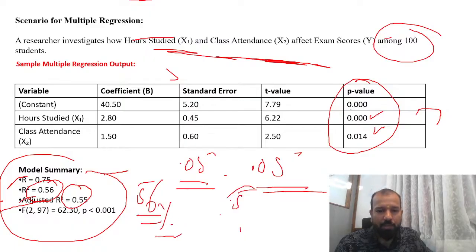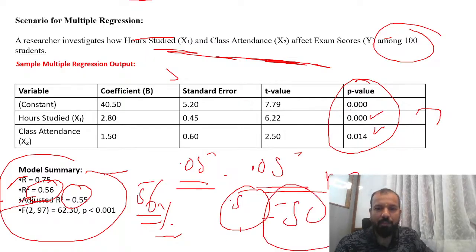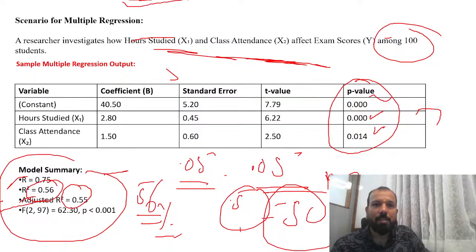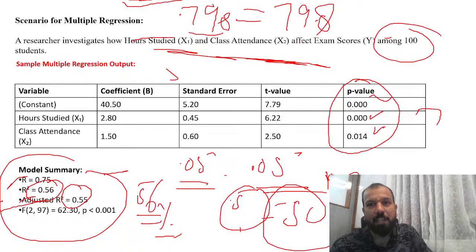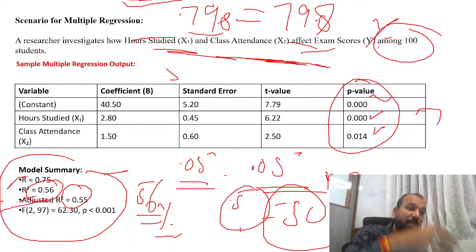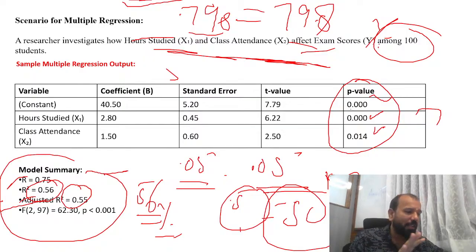If your value is coming more than 0.5, that means your model is fit. You can write your model is 50% fit. If your value is coming like 0.798, that means your model is 79.8% fit. So you have to convert this particular thing. You have to see the R square value. Clear? So if the R square value is coming 0.5, your model is fit. Clear? You have to explain it like this.